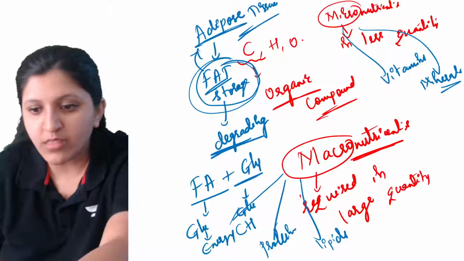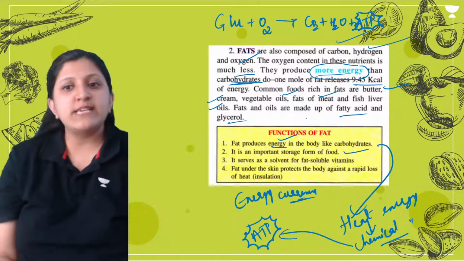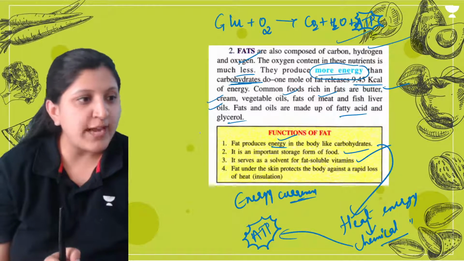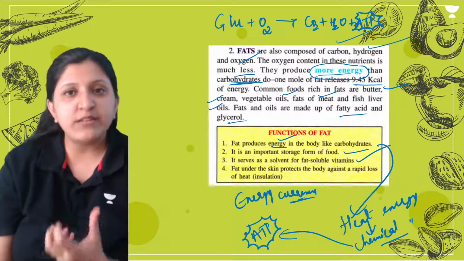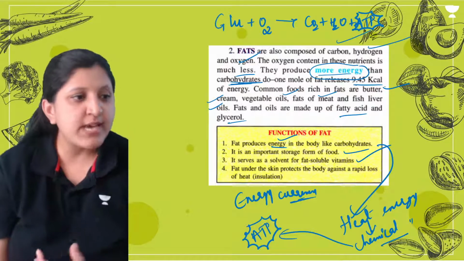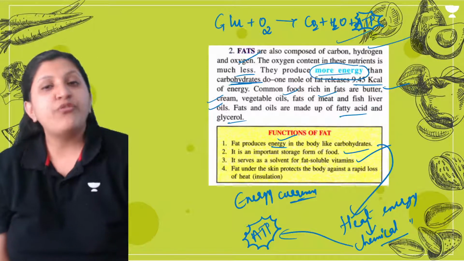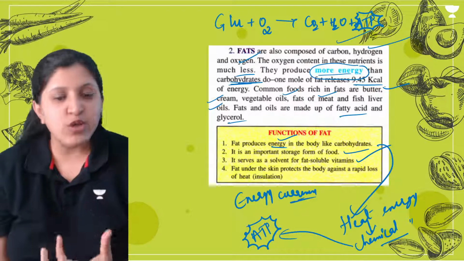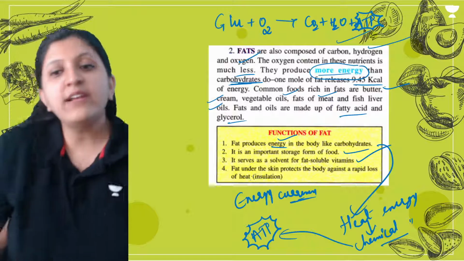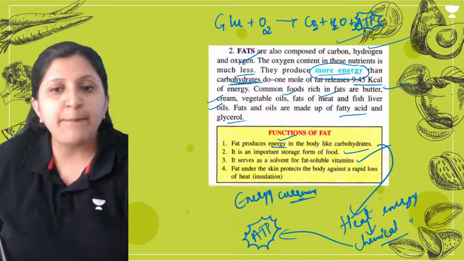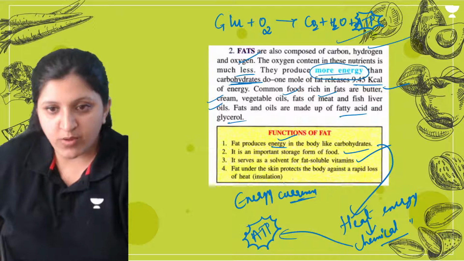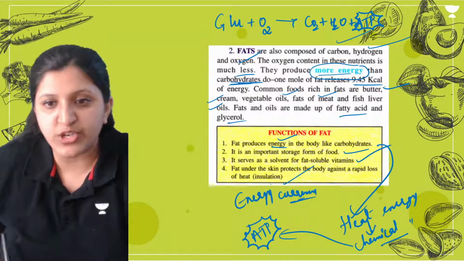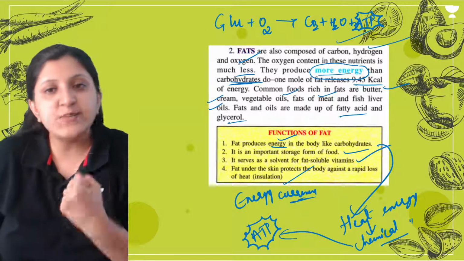So other than that, it serves as a solvent for fat soluble vitamins also. There are two types of vitamins that you will study: water soluble vitamins and fat soluble vitamins. Fat soluble vitamins get solubilized in this fat itself, that is, the solution of a fat is provided. Fat under the skin protects the body against the rapid loss of heat as well. So this is basically insulation, and your body heat is being maintained.